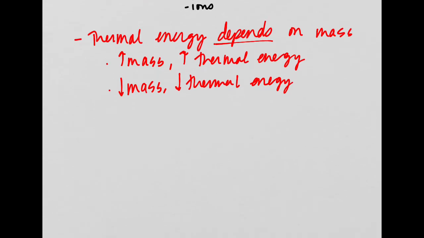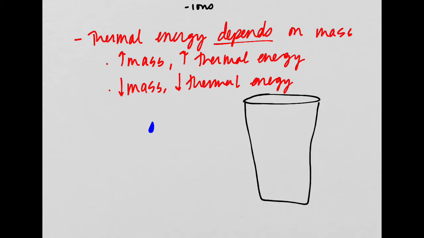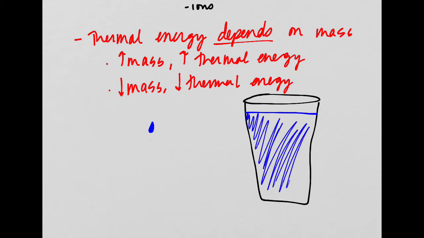All right, so let's think. Okay, we have one drop of water, a single drop of water, as opposed to a cup of water that has billions and billions and billions of drops of water in it. This is all water, okay?